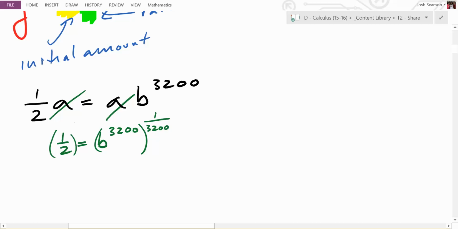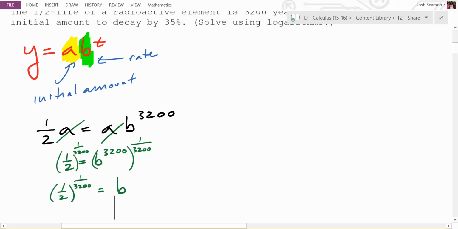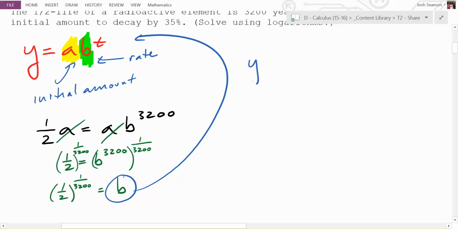I like it this way. So what do you end up with? 1/2 to the 1 over 3,200 equals what? B. So we now have what B is. So where can we plug that in? Back to the top. So what do we now have? We have Y is equal to A times, what's B? 1/2 to the 1 over 3,200.